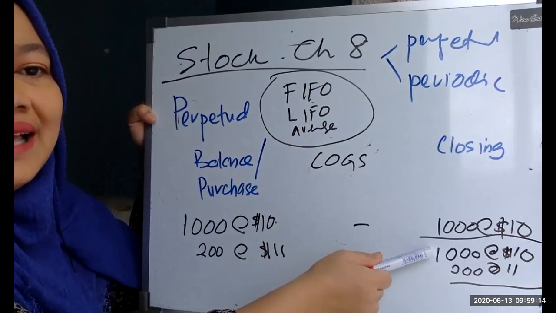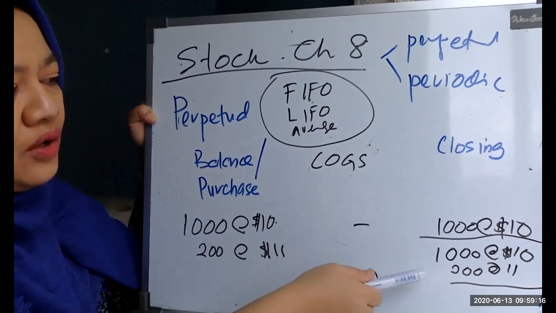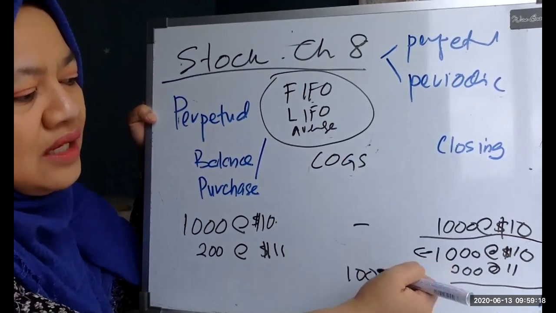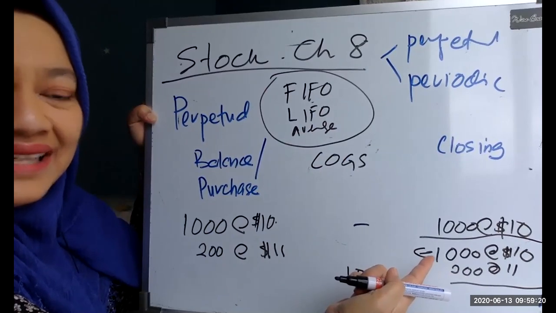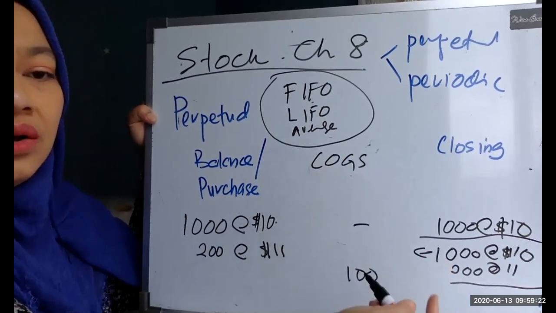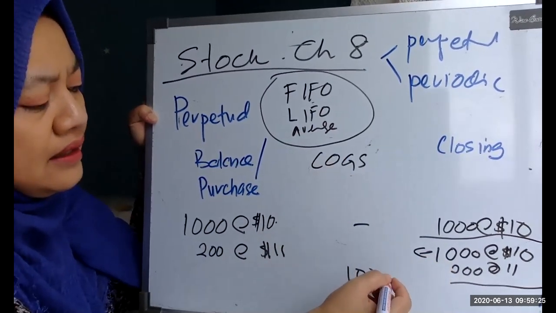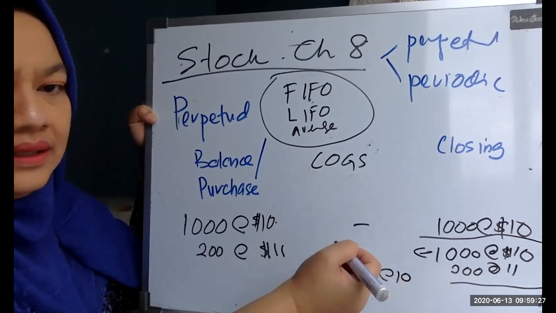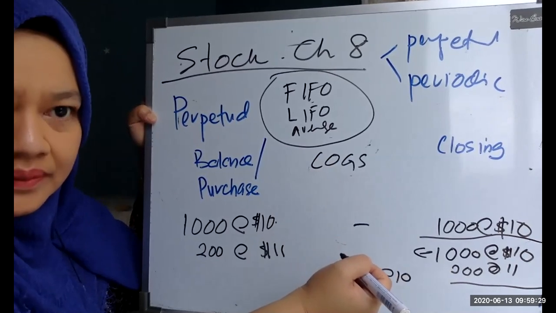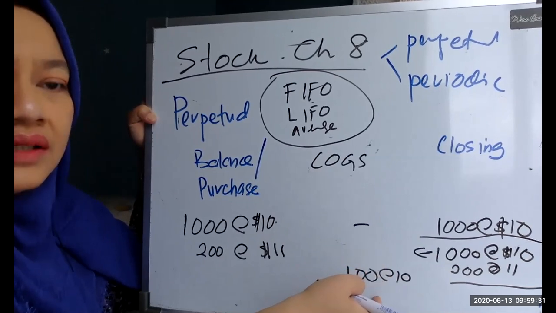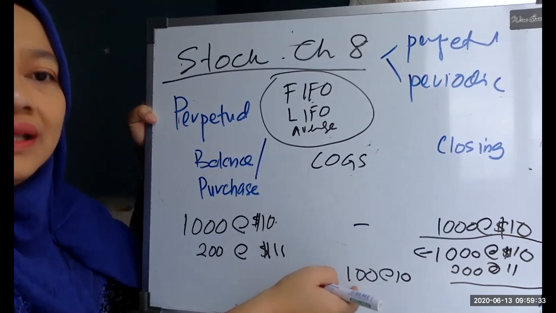The first line is the 10 ringgit. So you take out the cost from the 1,000 units at 10 ringgit. So the cost is 100 units at 10 ringgit per unit, which is the cost of the goods that you sold.